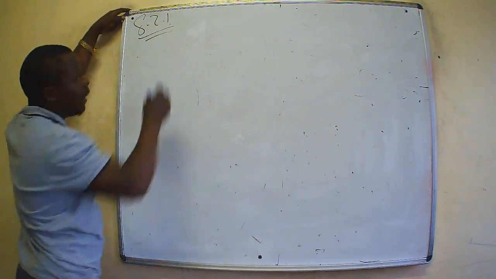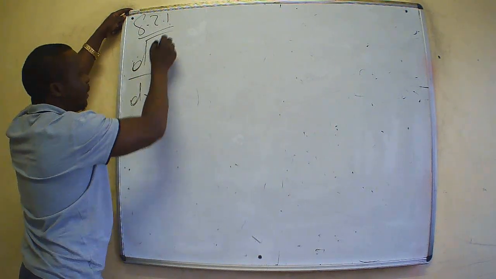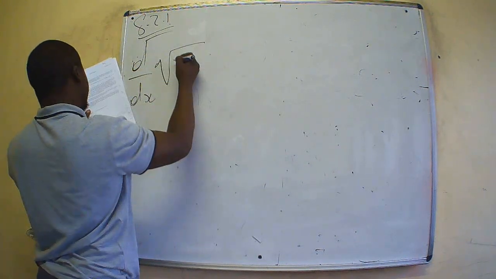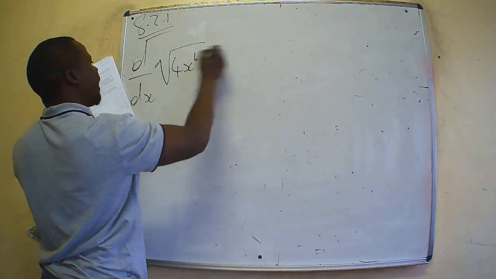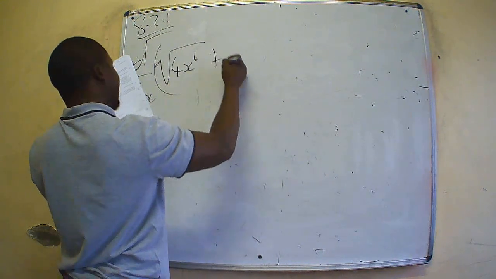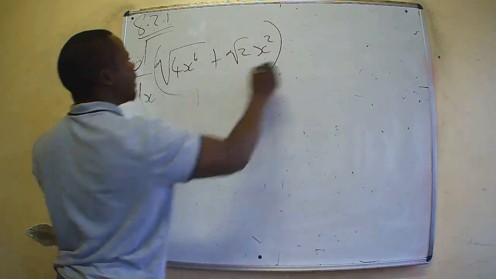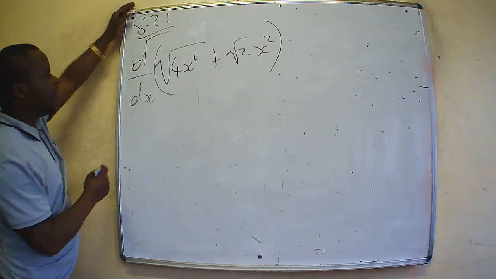We have d over dx of the square root of 4x^6 plus, this is the bracket, plus square root of 2, this is x squared, outside the square root. Take note of that.